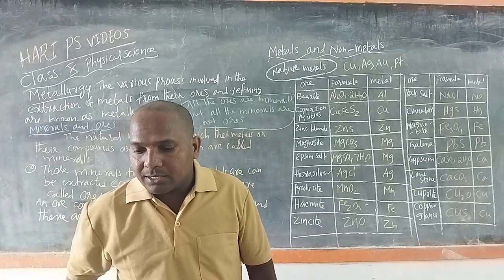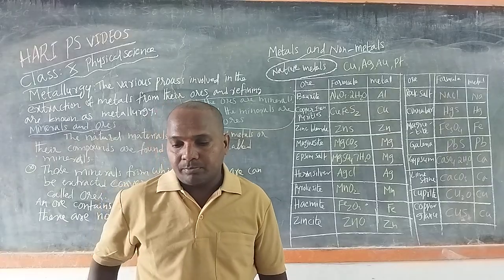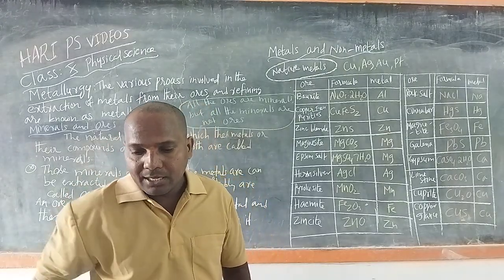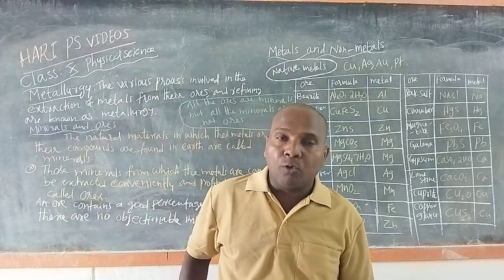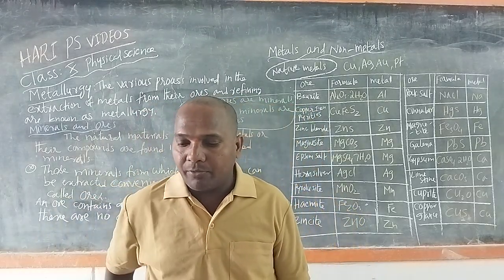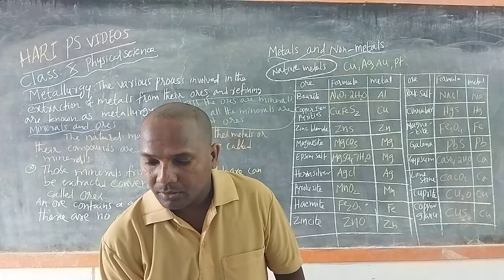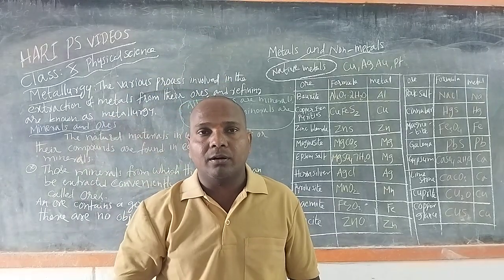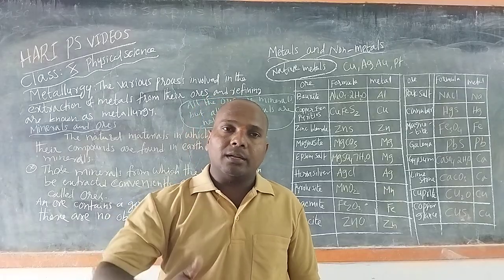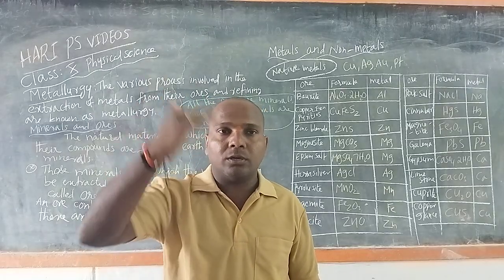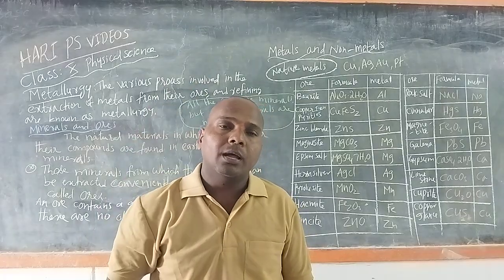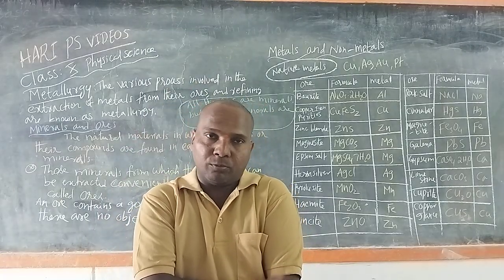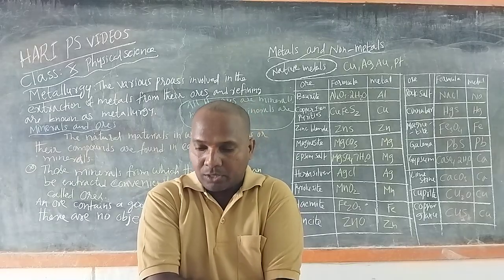Copper and silver occur in free state as well as in the compound state. All the metals placed above copper in the reactivity series are found in nature only in the form of compounds. As we know the reactivity series of various metals, all the metals above copper are available in nature in the combined state only.